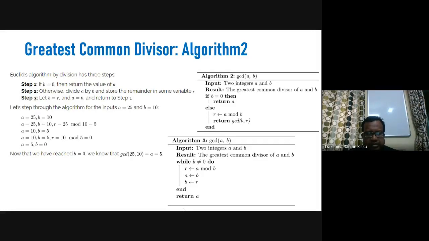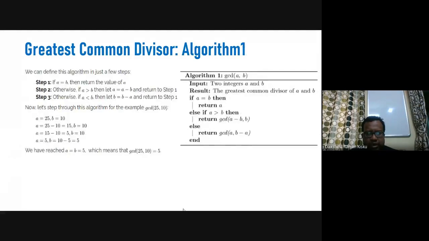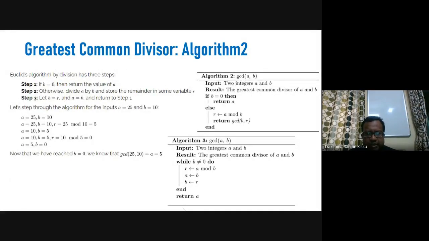But since we are looking for an efficient algorithm, this GCD problem can have two different forms. One form is obtained by subtraction, another form is obtained by division. And for division also, we can have two different versions of the algorithm.